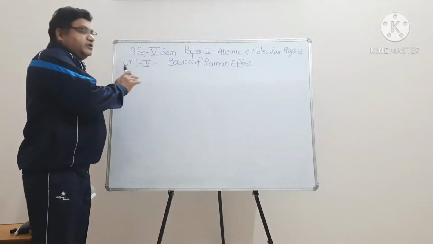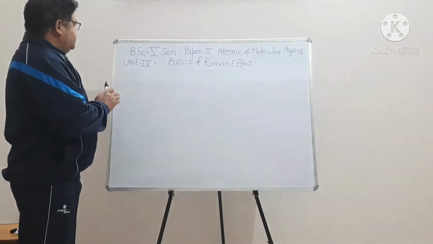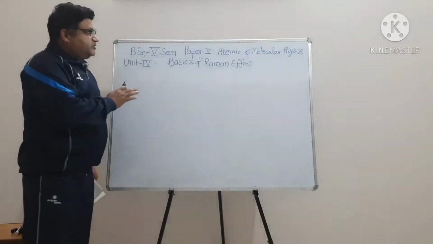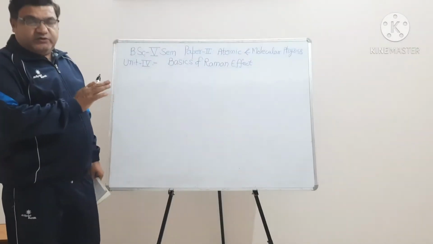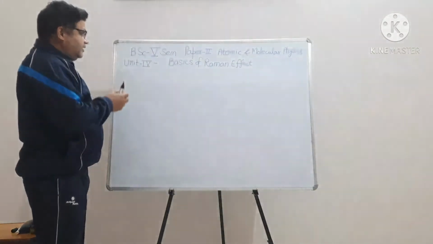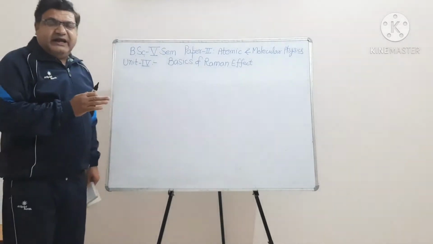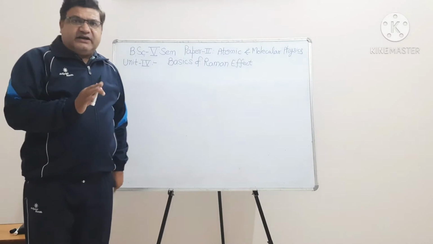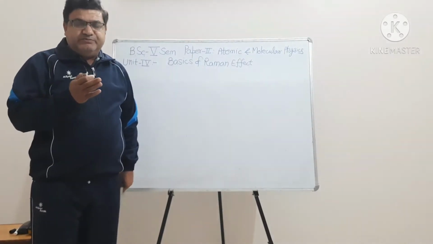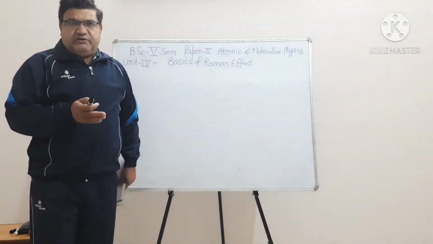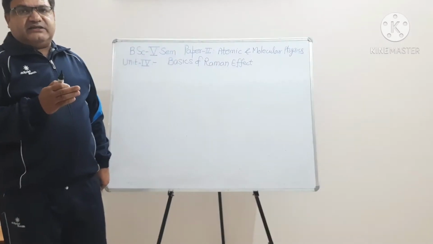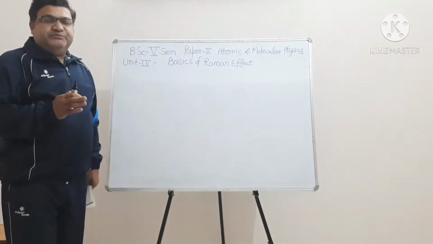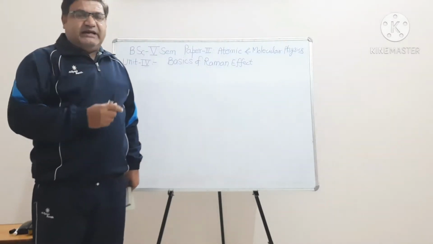Today we will discuss the Raman effect. This is the fourth unit of BSc fifth semester, paper second, atomic and molecular physics. When monochromatic light is incident on any transparent substance, it may be liquid, solid or gas, then some part of it is scattered. And after scattering, we obtain three wavelengths.